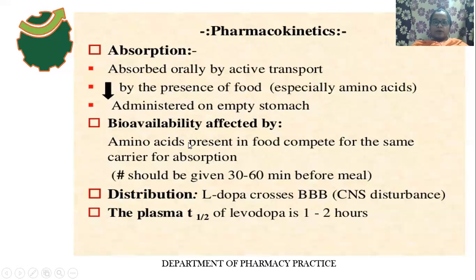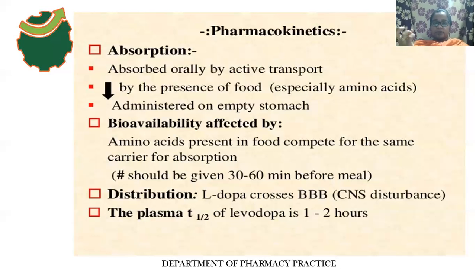Because the amino acids present in food compete for the same carrier for absorption. Means what? The amino acid and levodopa utilize the same carrier to cross the intestinal wall. The purpose of crossing the intestinal wall is absorption. Amino acid is present in food, and its absorption requires the same carrier that levodopa absorption requires.